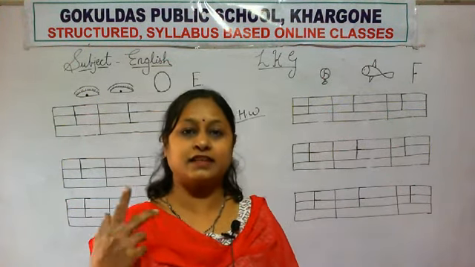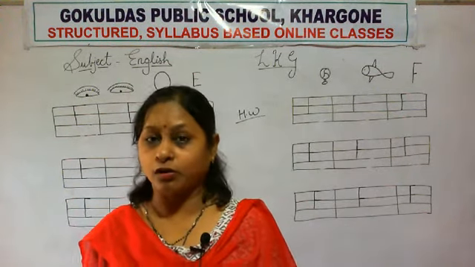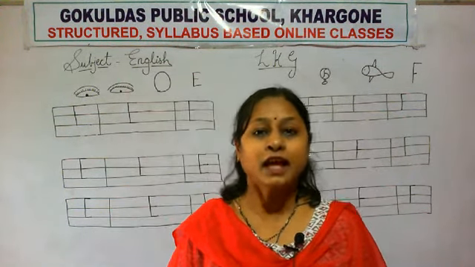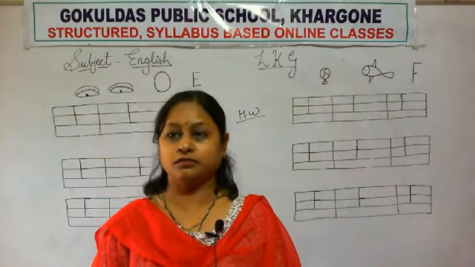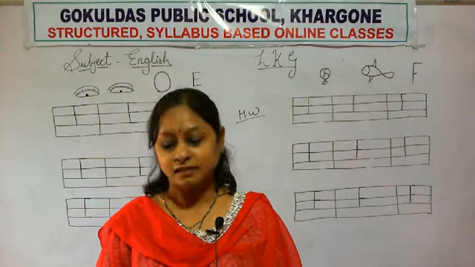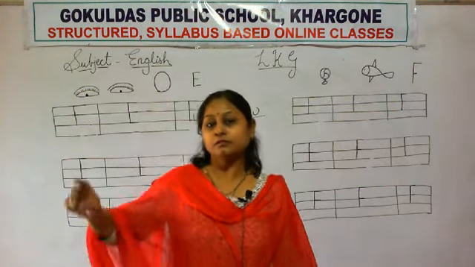Okay, once again repeat after me. Thank you God rhyme. Which rhyme is this? Thank you God. Okay, so repeat after me.